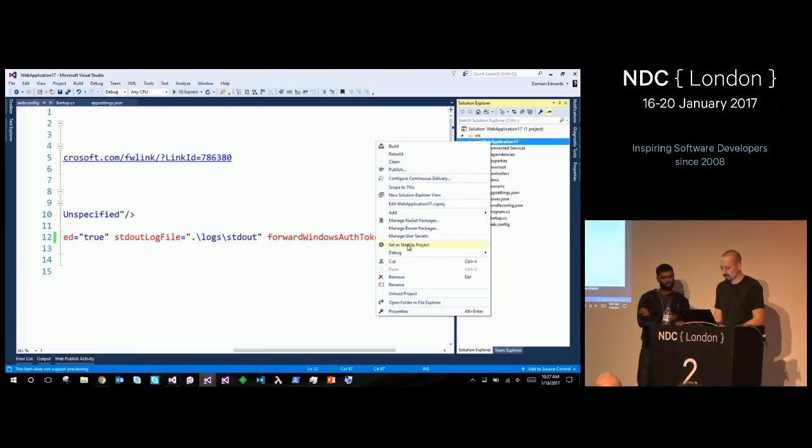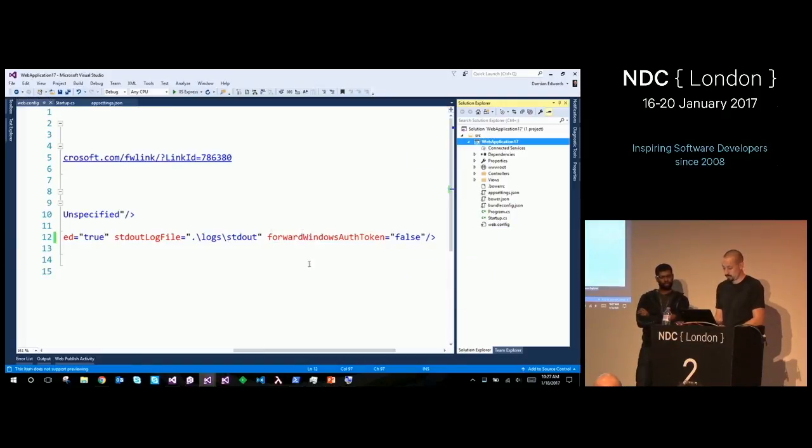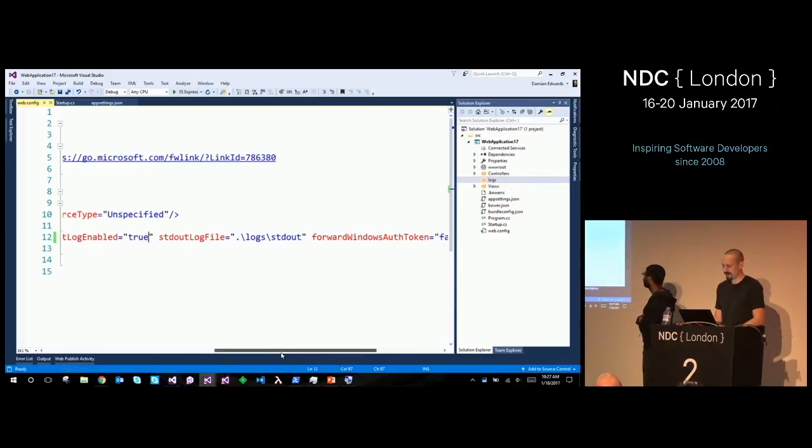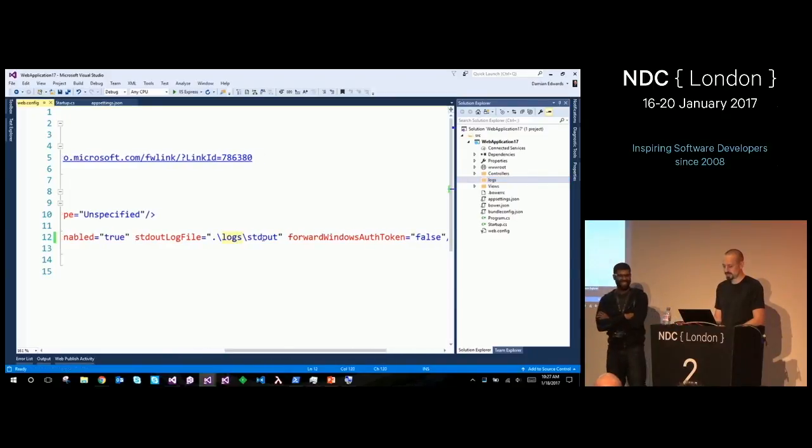So I'm going to create a logs folder because it won't create the folder for you. Although I think we have a bug to get that fixed, don't we? No. We don't? Okay. So if you can't figure out why it's not working, the folder has to exist. This actually, totally unintuitively, is the prefix for the files that will be created, not a folder, as you'll see in a moment.